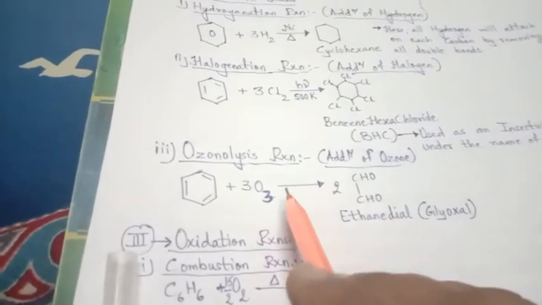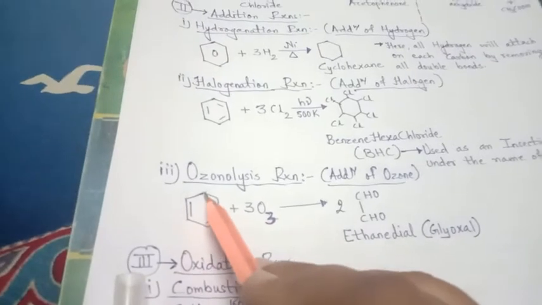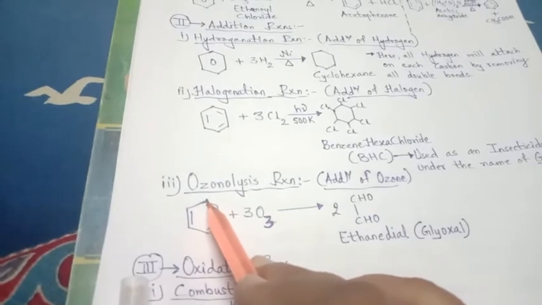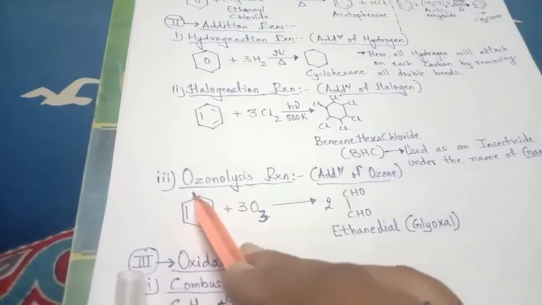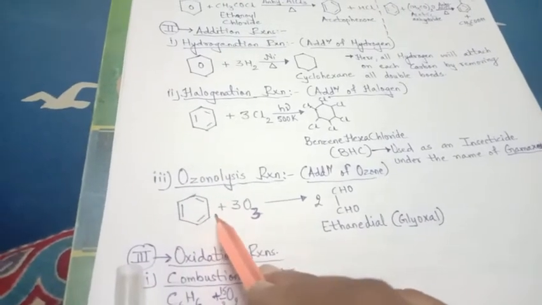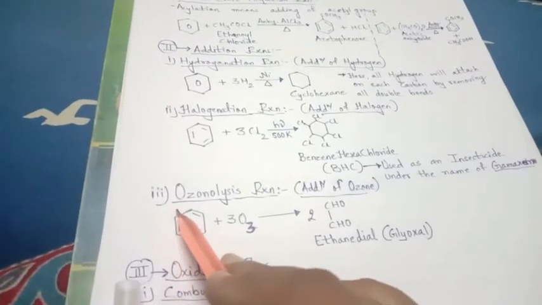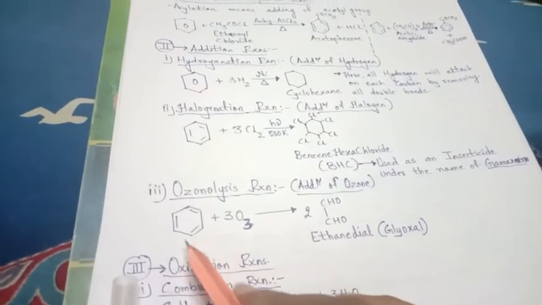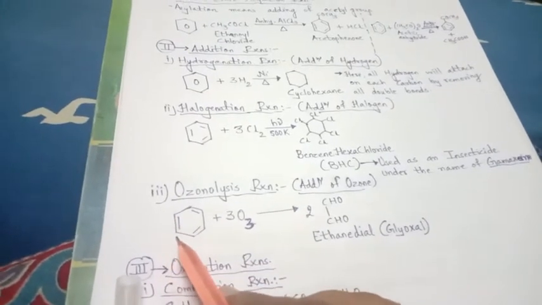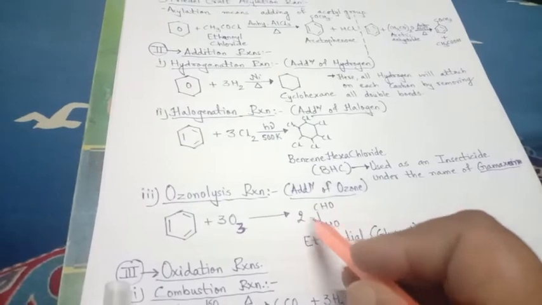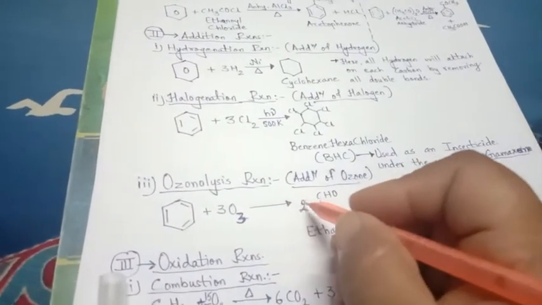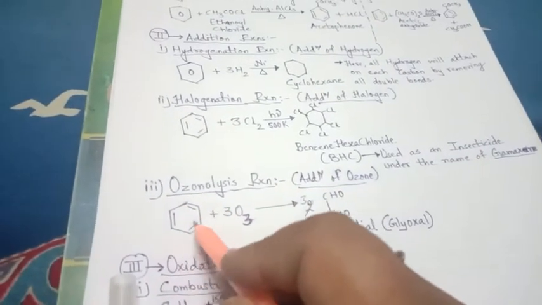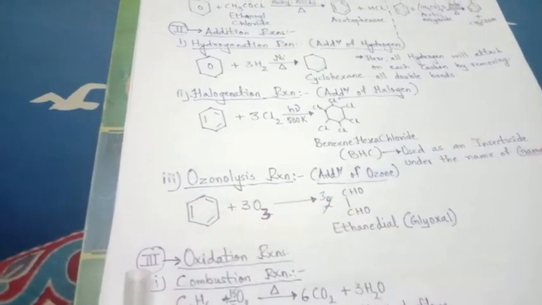How this takes place? As soon as this ozone reacts, here you see this is 1 carbon, this is 1 carbon, right? This pi bond will break and it will be considered here CHO. This cleavage will take place over here, this cleavage will take place over here, and this cleavage will take place over here. That means CHO, 1 CHO, 1 more CHO, and 1 more CHO. So here you will get 3 moles of ethane diol. This is the cleavage from here. This is 1 more cleavage, and this is 1 more cleavage, right?